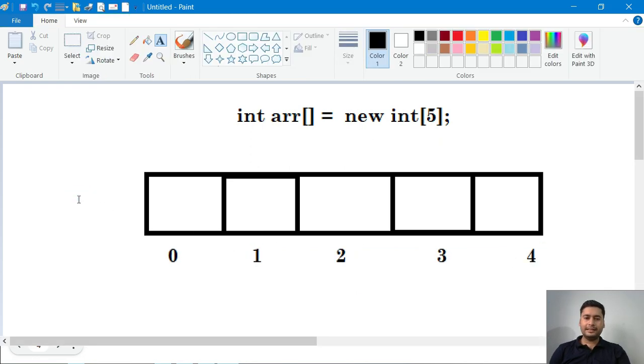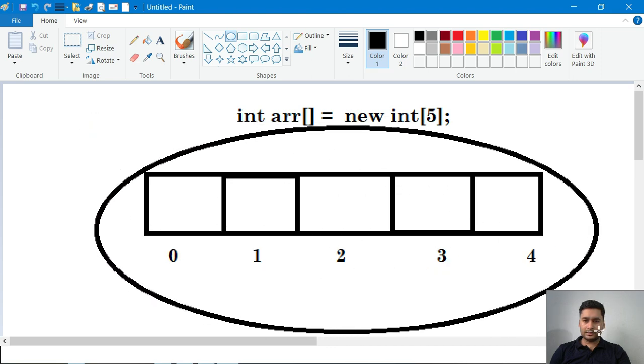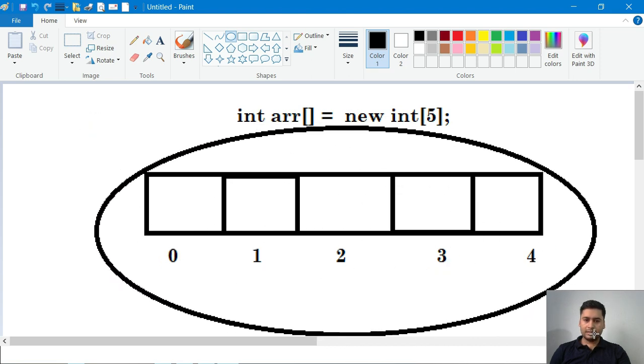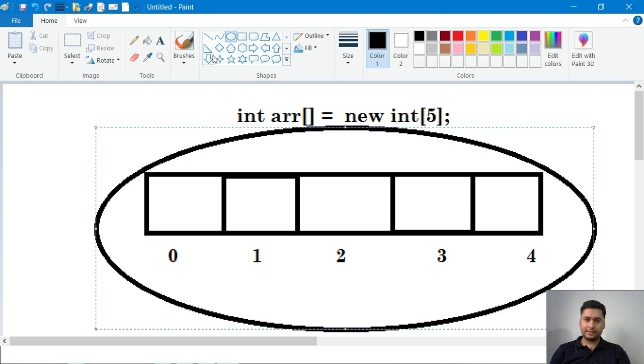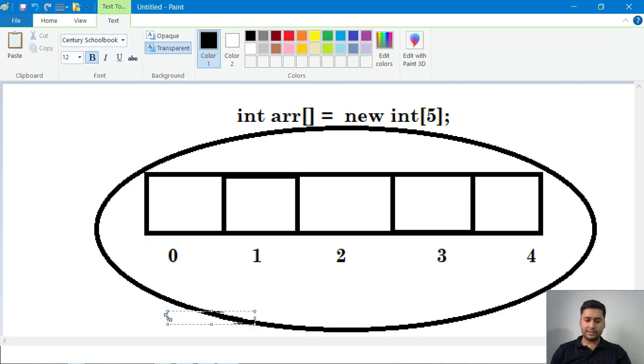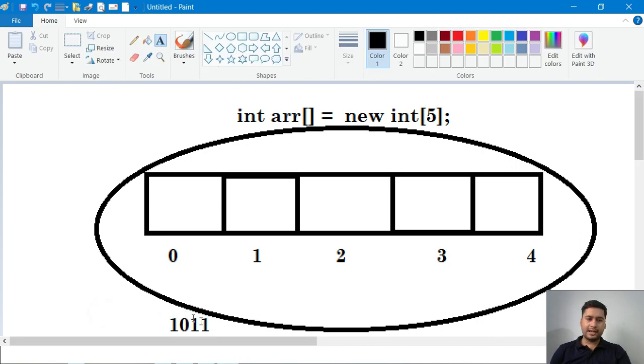This indexing will happen internally because of this line only. And whatever object is created, this is the object, having some address, which may be 10010. Okay, so this is the address, and where will this address be stored?